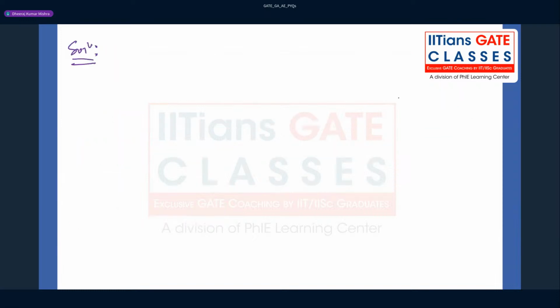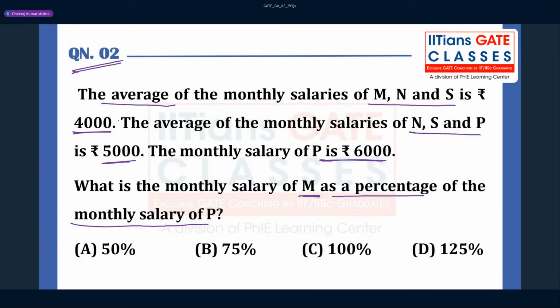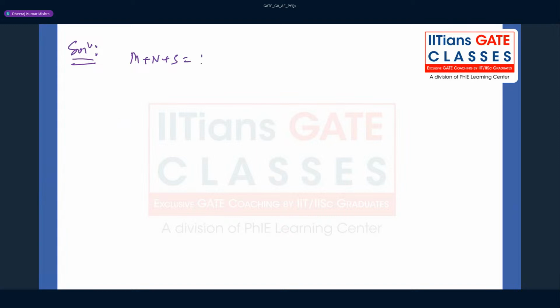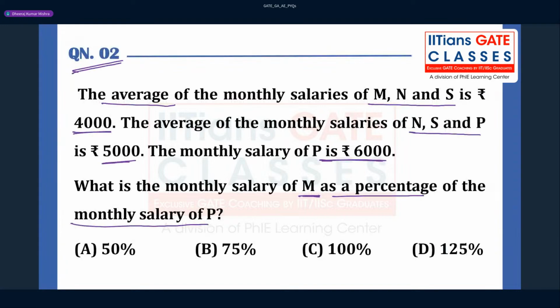M plus N plus S, there are three people and the average is 4,000, so it becomes 12,000 rupees. Again there are three people, and they have given the average 5,000, so you can find the total salary.